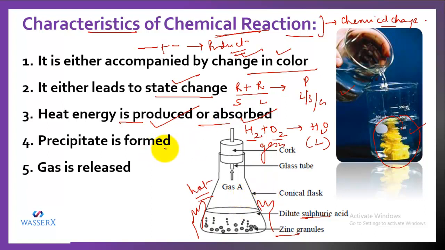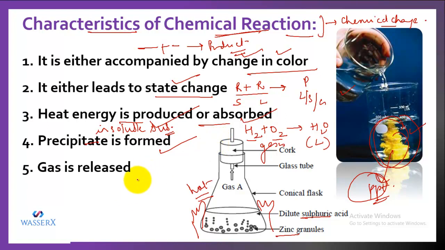Fourth, we can get to see the formation of precipitate. What is precipitate now? See, precipitate is the insoluble substance that is formed as a result of reaction and it settles at the bottom. Like in this figure, this yellow substance which is formed is a precipitate because it is not soluble in this solvent. So precipitate is an insoluble substance which is formed due to chemical reaction occurring between any reactants. But every time the precipitate is not formed. Sometimes the precipitate is formed. It just depends upon the nature of the reactants that we are using.